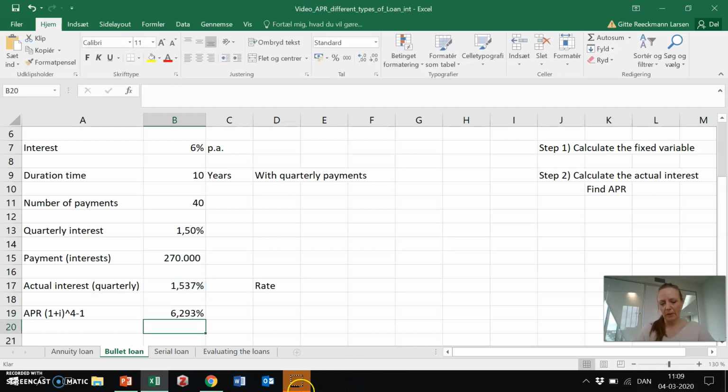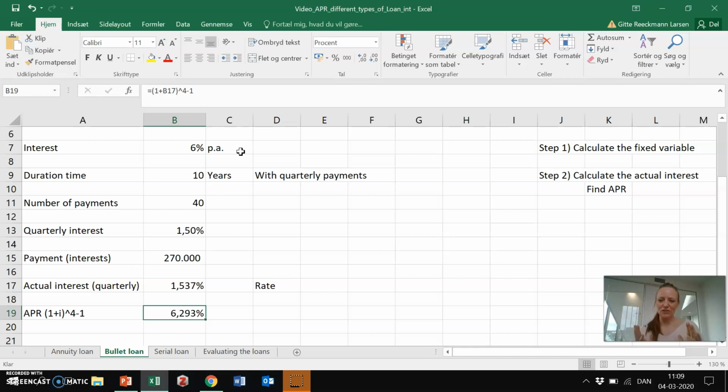Enter. If Excel did not put it into percentage, again, put it into percentage and add a few decimals, 2 or 3, you decide. Here you can see it says the interest is 6%, but the actual price of this, if we calculate it, would be 6.293%. This is one of the evaluation criteria that we want to evaluate at the end of the last video.